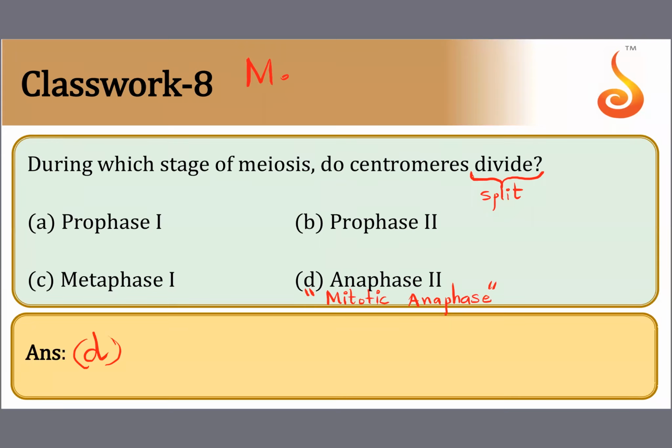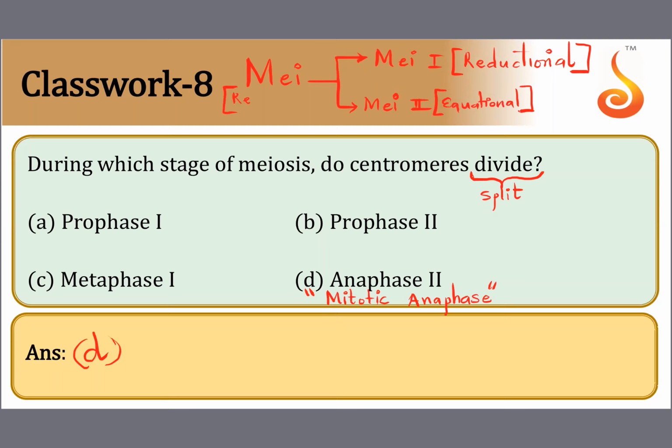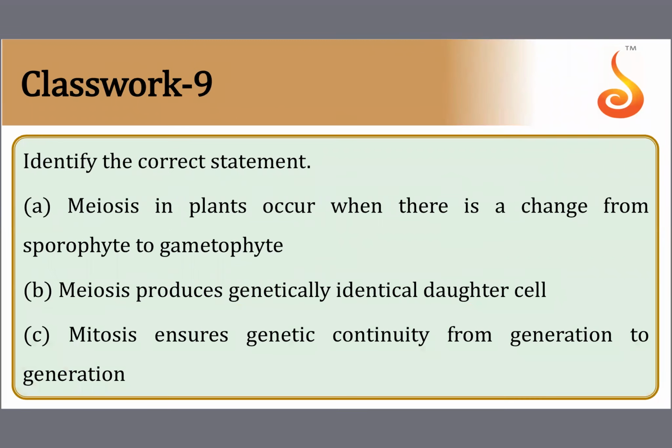If you talk about meiosis, strictly speaking, meiosis 1 is the one that is actually called reductional. And there is nothing wrong if you call meiosis 2 equational, because it is exactly like mitosis. But overall, we call meiosis reductional, all thanks to meiosis 1, because that is the key in reducing the diploid to haploid number. Okay?